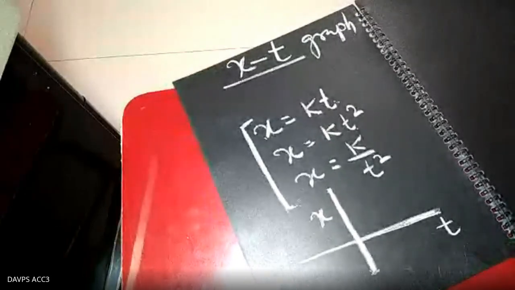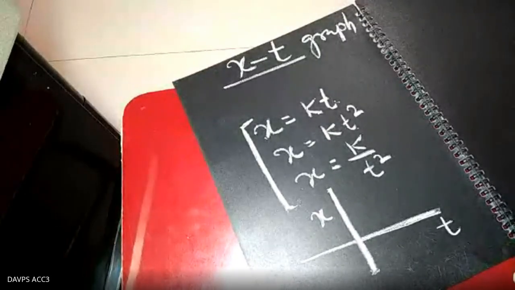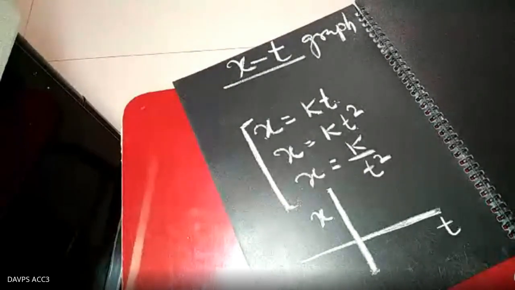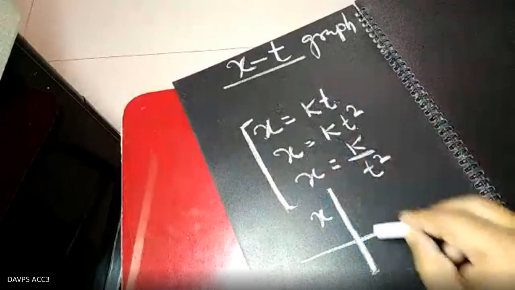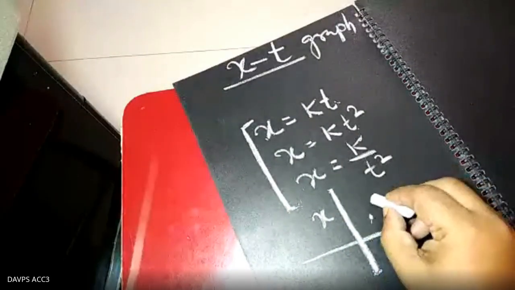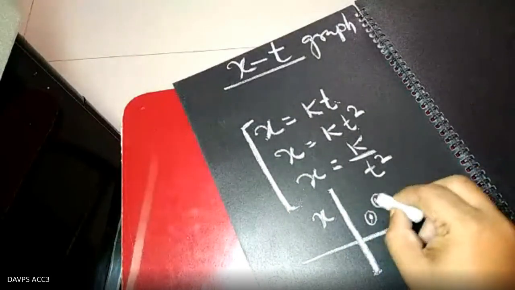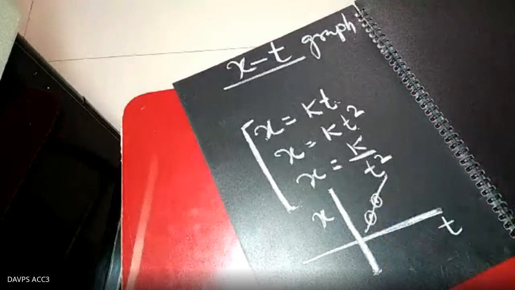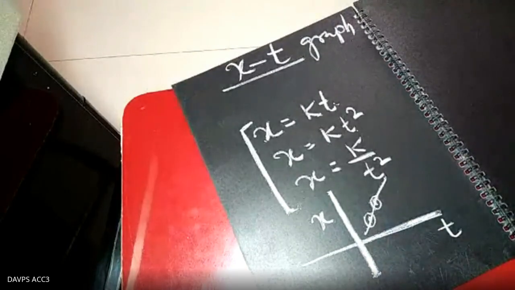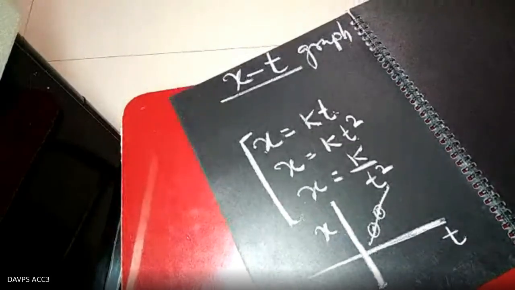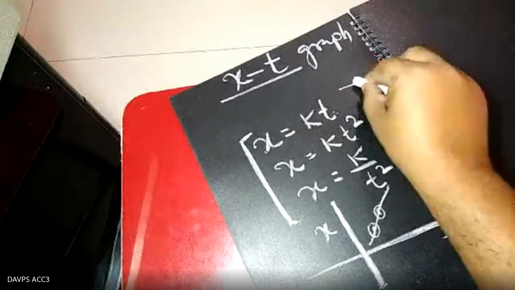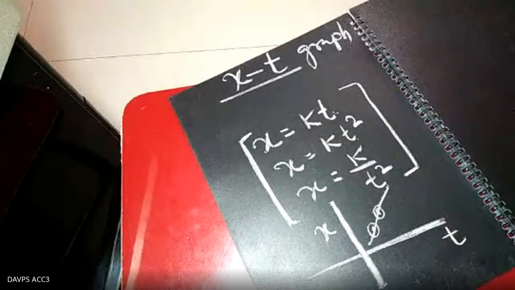You take different values of t: t equal to 1 second, 2 seconds, 3 seconds, and accordingly find the value of x. You plot the coordinate points and join them, and you get the graph. This process you know from the lower classes. But here, because you are 11th students, simply look at the equation and you can decide the graph. What is the nature of the graph?